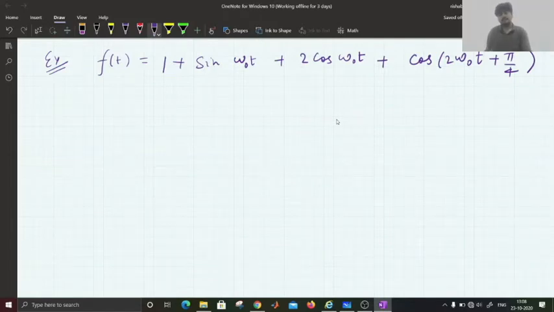Let us try to represent this signal f of t as a Fourier series summation.